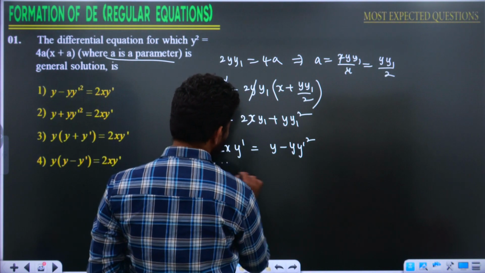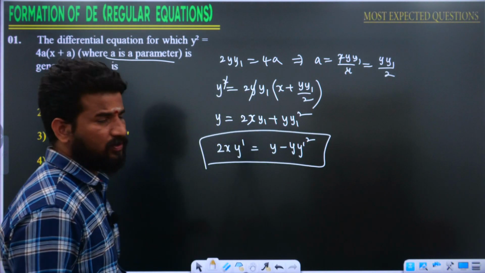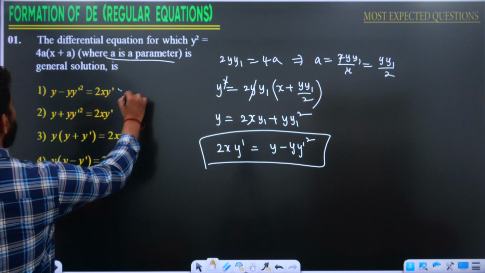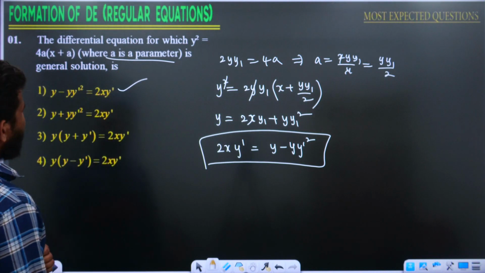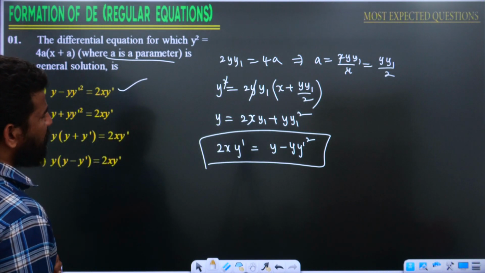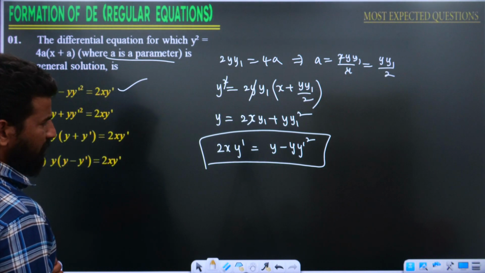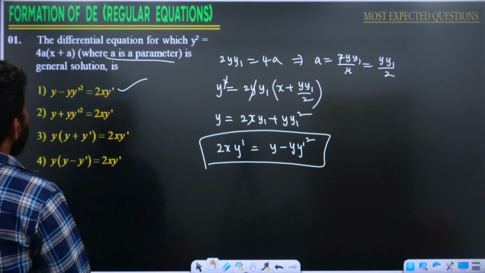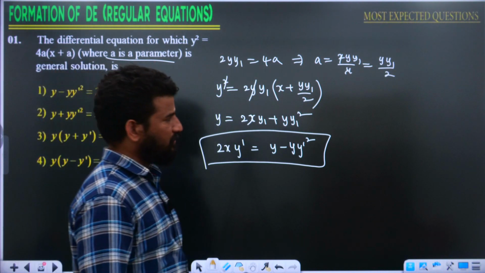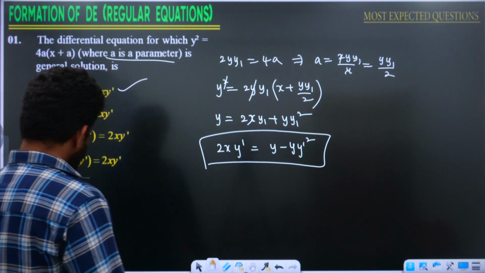Any option with this possibility? Look at the options. 2x y dash is equal to y minus y into y dash square. That is the first option. You can answer this question like this. Very simple question. This was the expected one.